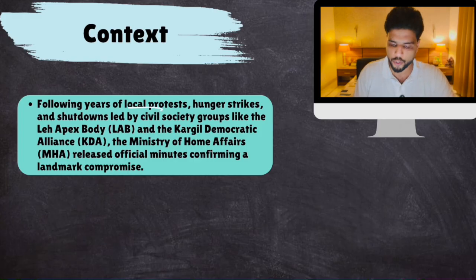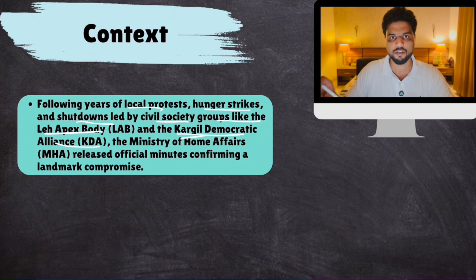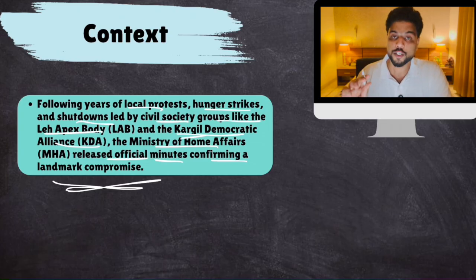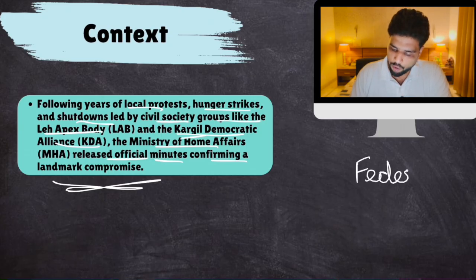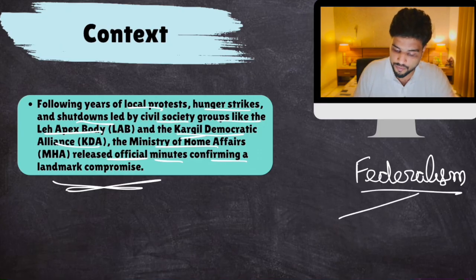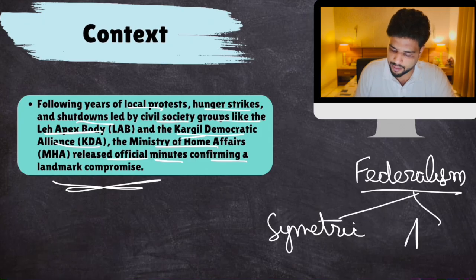Following years of local protests, hunger strikes, shutdowns led by civil society groups like Leh Apex Body and Kargil Democratic Alliance, because Kargil is part of Ladakh, Ministry of Home Affairs released official minutes confirming a landmark compromise. Okay, now listen to me very carefully. You see, India is a federal country and India follows federalism. But you see, federalism is of two types. Okay, listen to me very carefully. This is very useful. Federalism is of two types: symmetric federalism, asymmetric federalism.